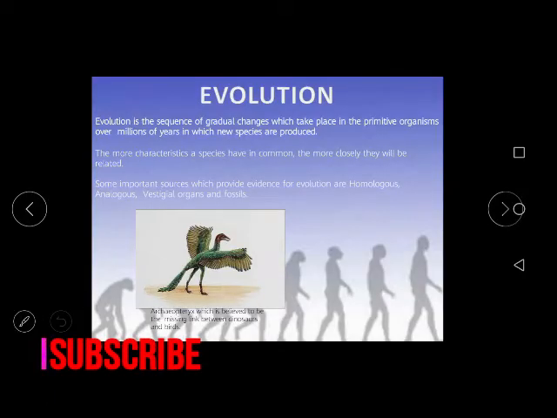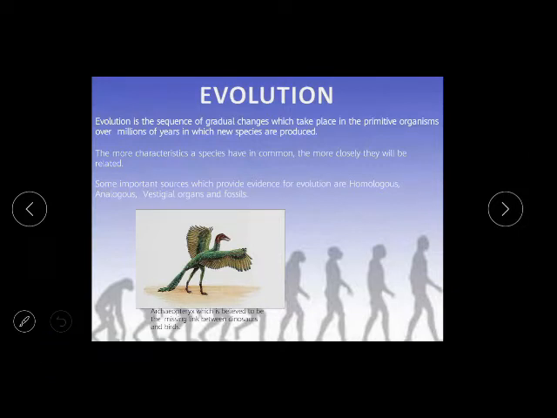Hello students, today I am going to explain to you the topic of evolution. So, what is evolution? We need to know about the word evolution. Evolution means changes, whatever changes come due to genetic changes in our DNA or changes in the arrangement of DNA, or whatever changes occur over several years in our physiology. That is evolution.